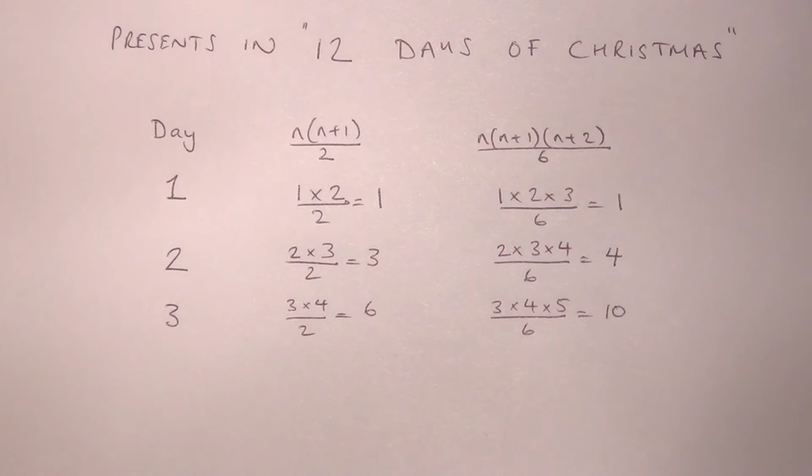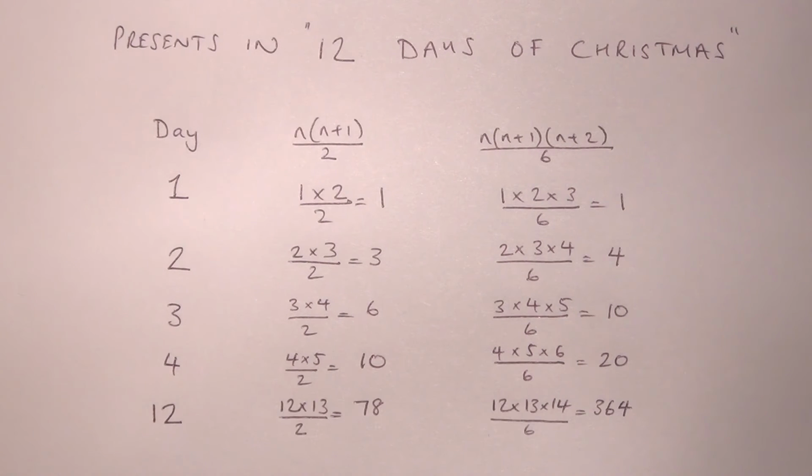On day 3, 3 times 4 divided by 2 equals 6 gifts given on that day. 3 times 4 times 5 divided by 6 equals 10 gifts given overall to date. On day 4, 4 times 5 divided by 2 equals 10 gifts given on that day. 4 times 5 times 6 divided by 6 equals 20 gifts given overall to date, which matches what we had when we first constructed that tetrahedron.